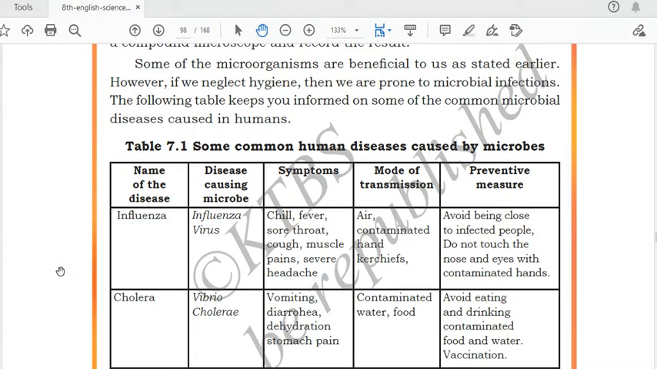Next, we'll read about the diseases which are caused by microbes. Some microbes, we know, are good for us, but many microbes are harmful. They cause many infectious diseases. If we do not maintain hygiene, then we can suffer from many microbial diseases.